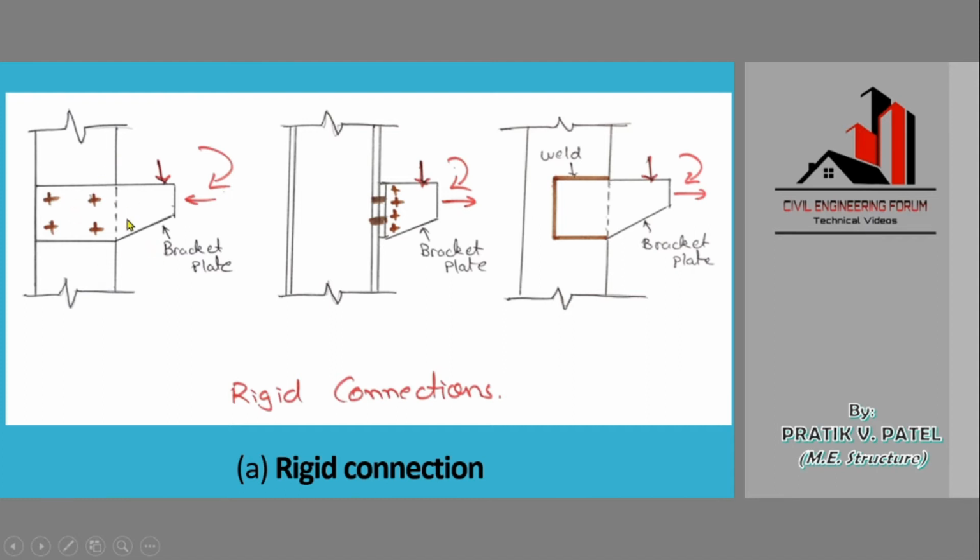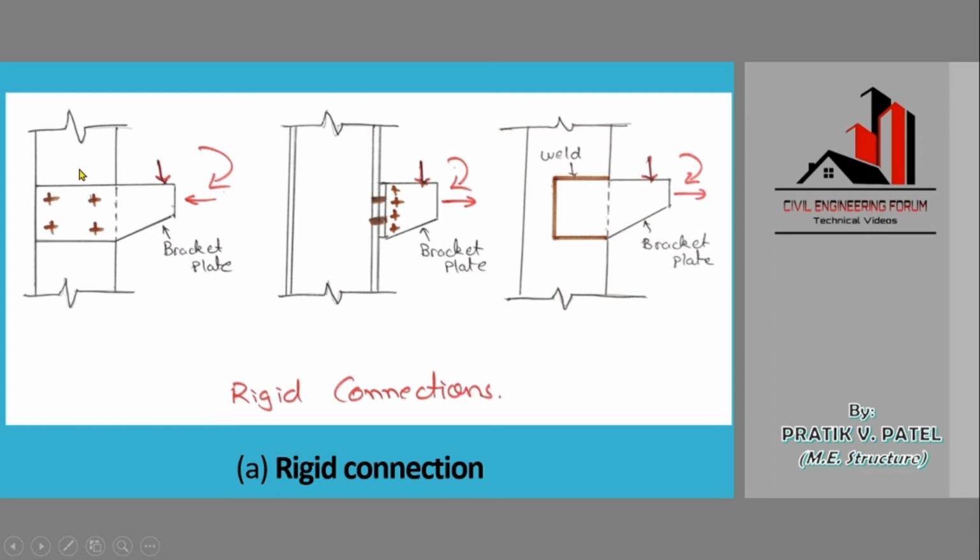Here are two plates which are connected. This is the bracket plate. Bracket plate basically means the plate which has holes in it. So these are the four connections, or we can say the rigid connections, that we have been talking about. This is the shear force. See, we have joined this plate. If we join these two plates by rigid connection and apply a shear force from above, it will resist it. There will be a resistance for the shear force also.